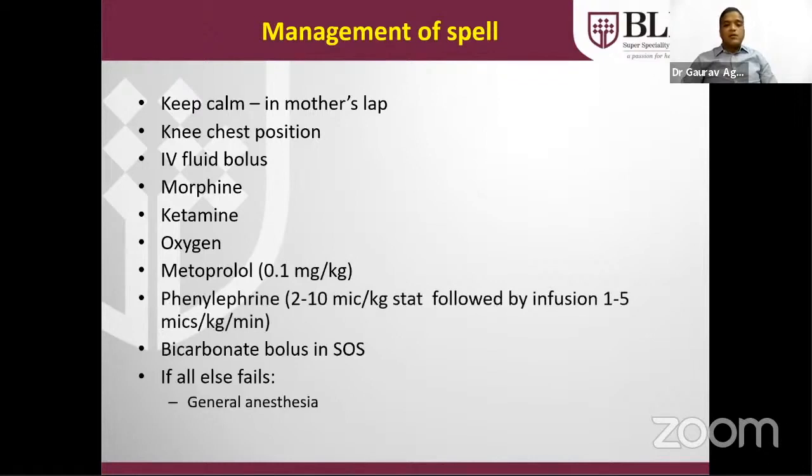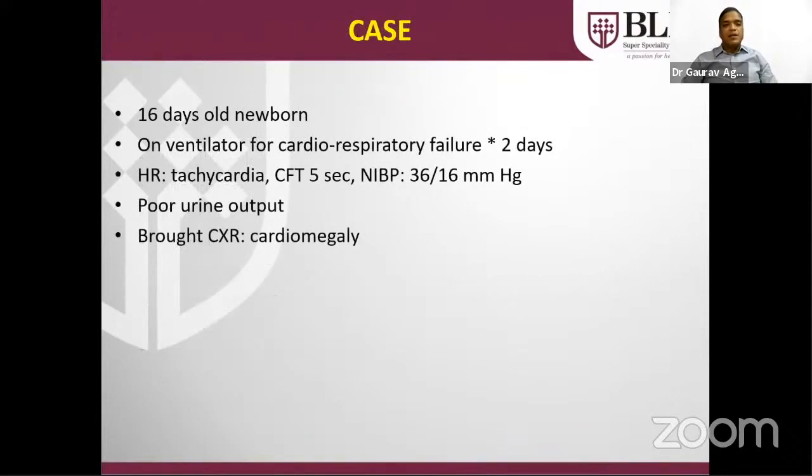Bicarbonate boluses in case of severe metabolic acidosis not responding to the fluid boluses. So all these things have failed. General anesthesia is the treatment of choice. And ultimately, when the condition stabilizes, the patient has to be sent for either VT shunt, RVT stenting, or